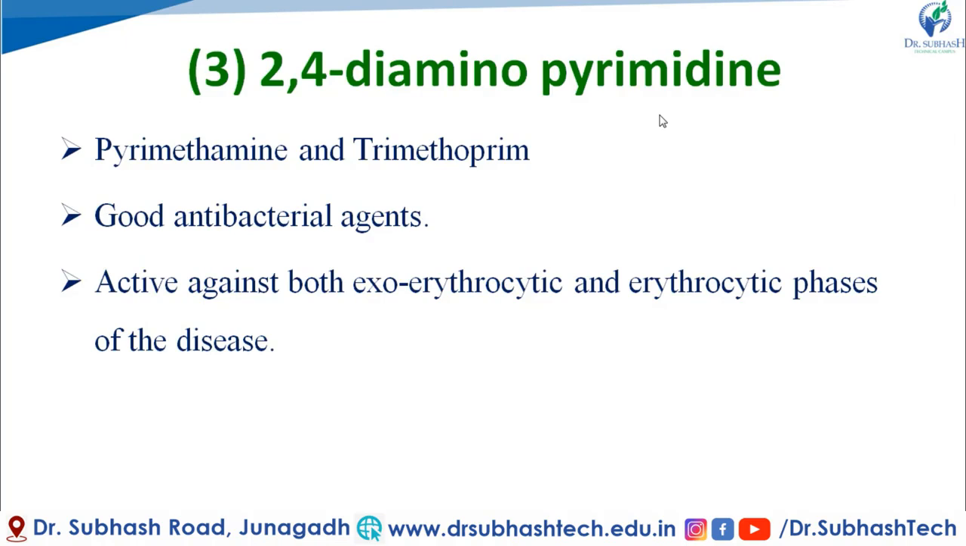Discussing the structure, it contains the pyrimidine ring. What is pyrimidine? It is a heterocyclic 6-membered ring containing 2 nitrogen atoms at the 1,3 positions, and on this pyrimidine ring there are 2 amino groups at the 2nd and 4th positions. That's why it is known as a 2,4-diaminopyrimidine derivative.